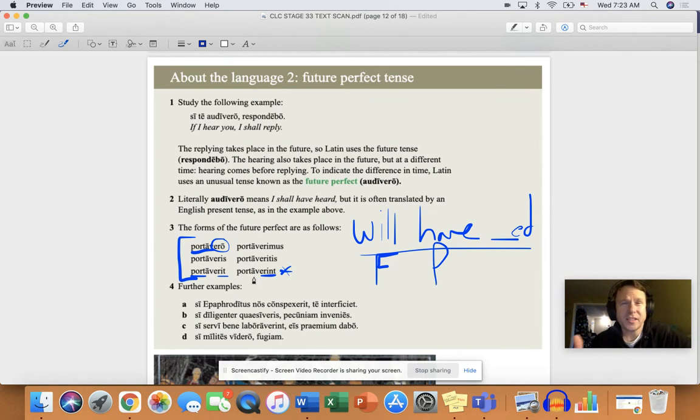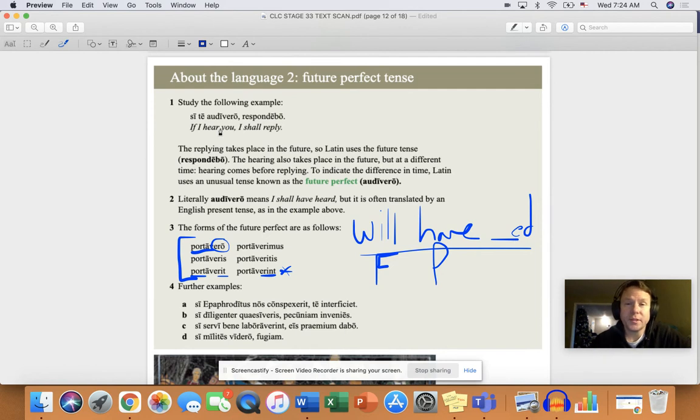But we don't say those things very much in English, do we? I don't say when I will have gone to the store, I will buy some milk. I don't do that. Okay. I wouldn't say if I will have heard you, I will reply to you. What we say is if I go to the store, I'll buy some milk. Or if I hear what you're saying, I'll reply.